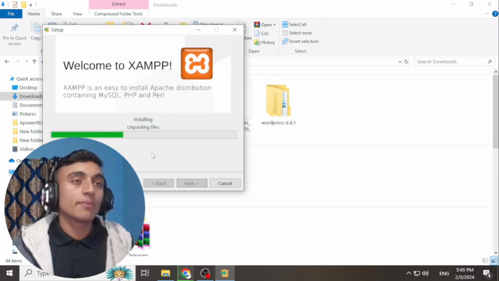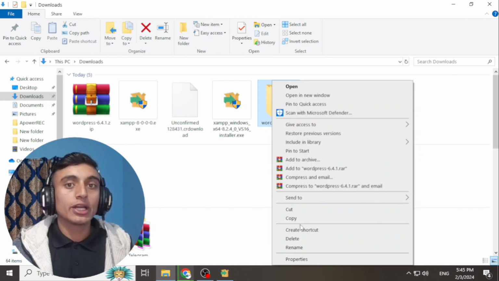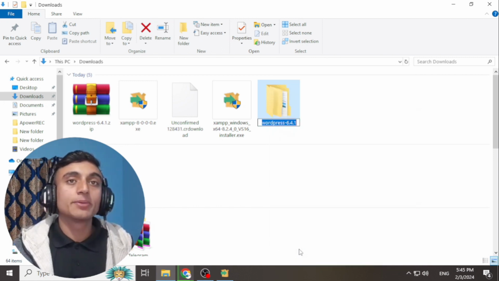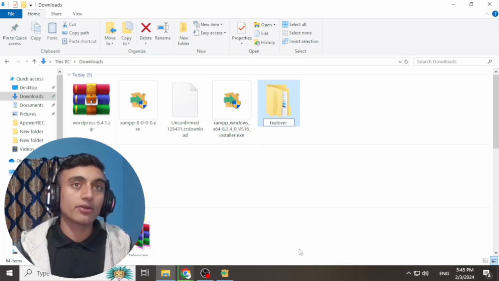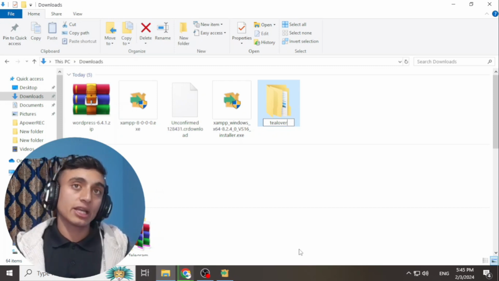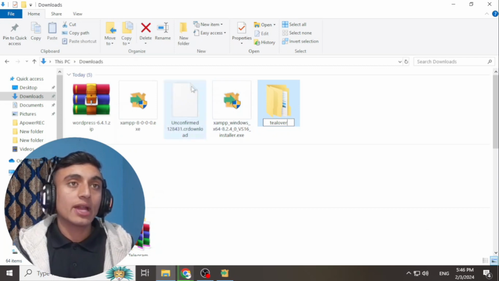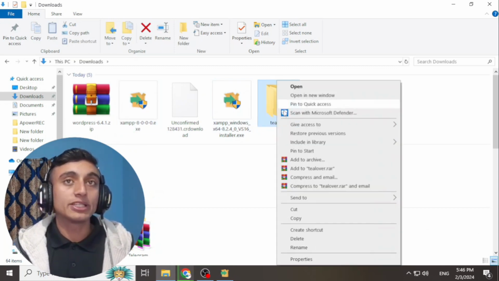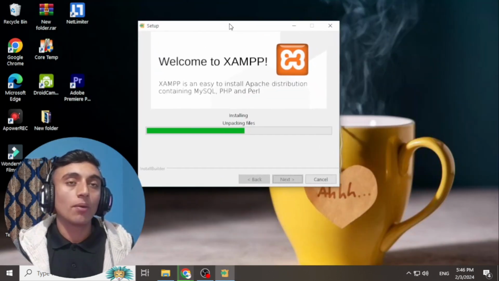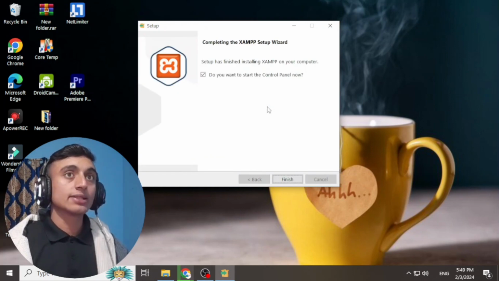As you can see, XAMPP is still packaging and WordPress has been successfully extracted. We'll go for rename, and we'll give the name of our website. For example, this will be my tlover. You can choose your own website name, that doesn't matter. Place your desired website name so that you can customize it later, or you can do this right now. After extracting this file, please rename it with your own name. We'll copy this right now and wait for the installation to be completed. This will take a lot of time, don't worry, just wait for a while.